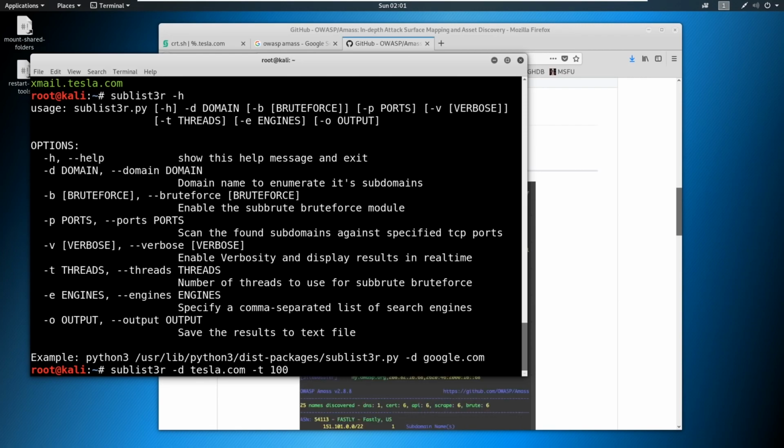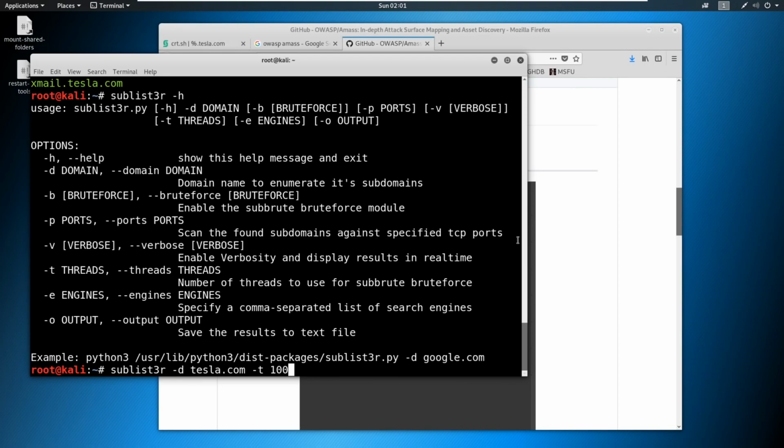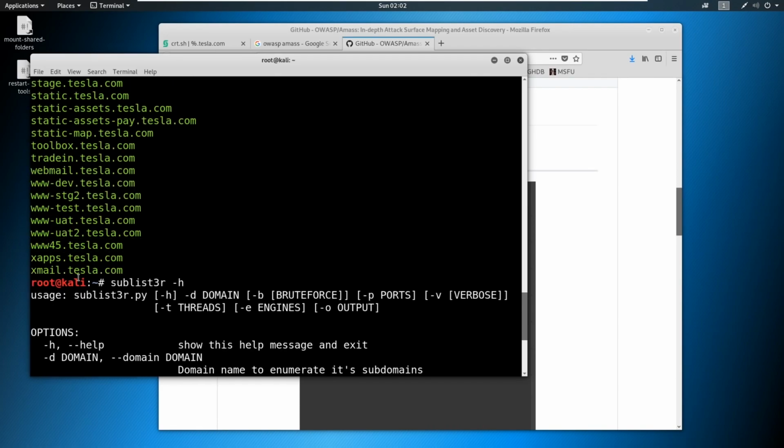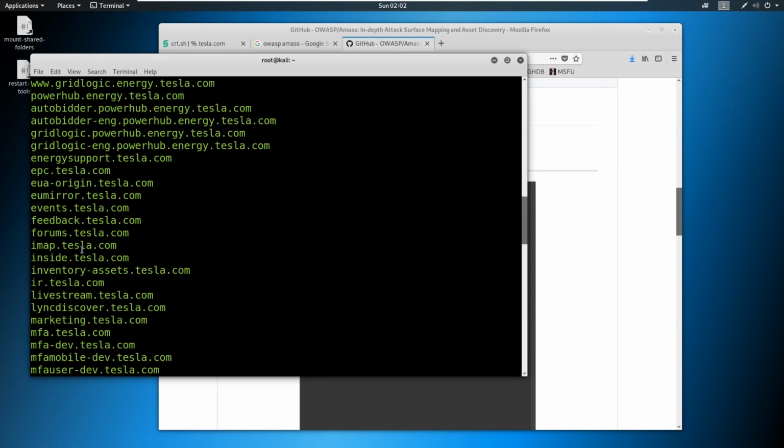You could also do a -V for verbosity here and get your results in real time if you're impatient or you're trying to go out to the web. So there are great tools out there for doing subdomain hunting. And again, subdomain hunting is very, very critical because if we just limited ourselves to Tesla.com, look at all the things that we would miss. So we can find out a lot here.